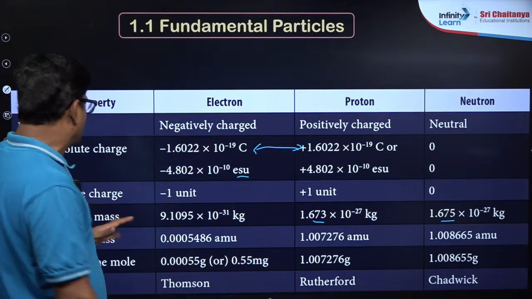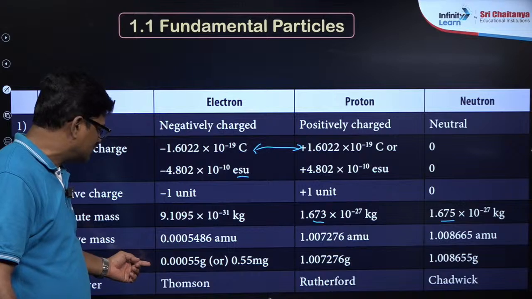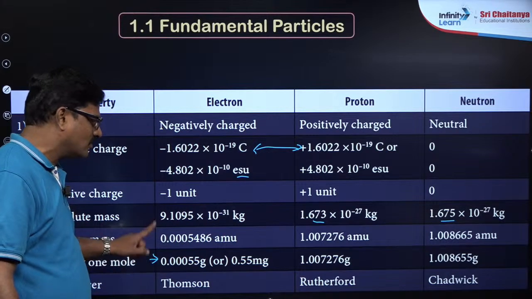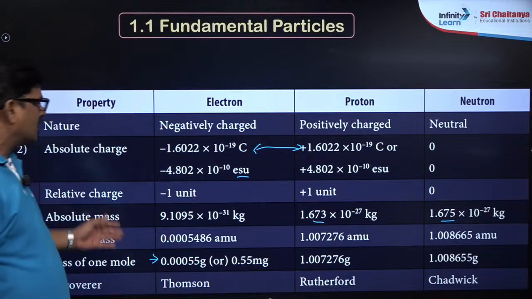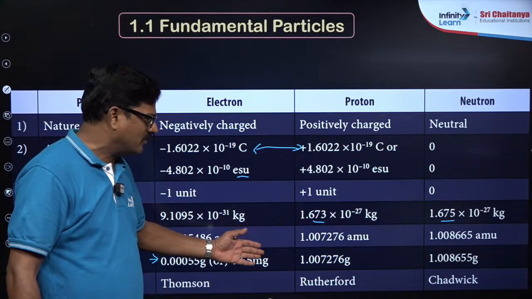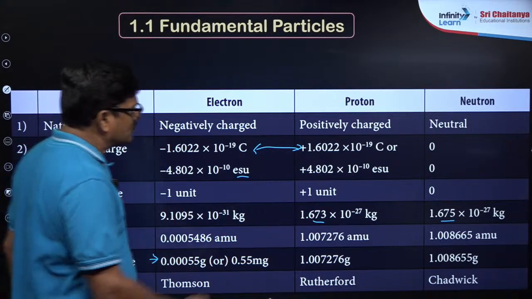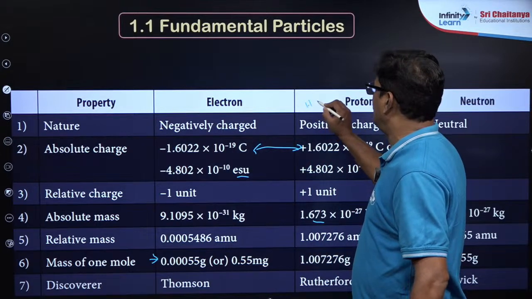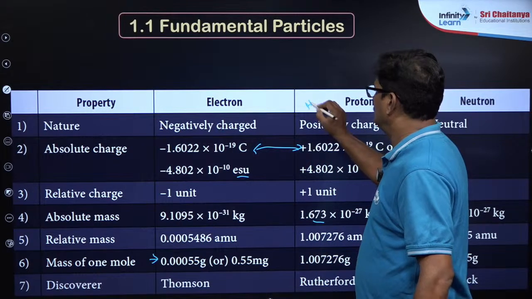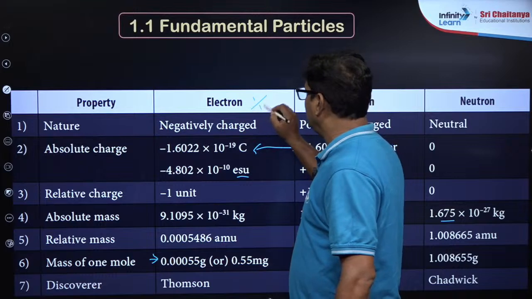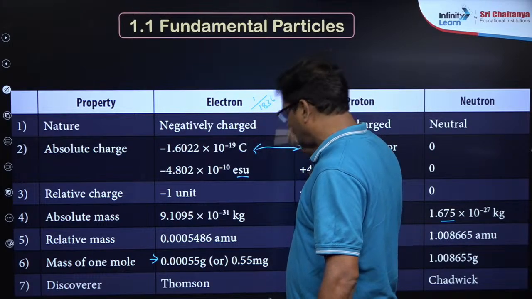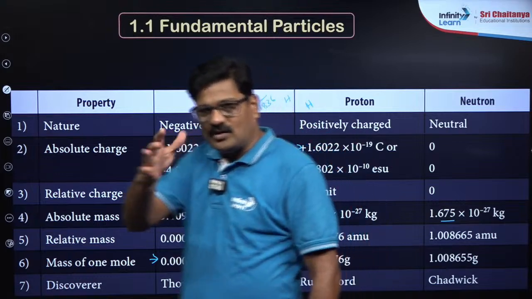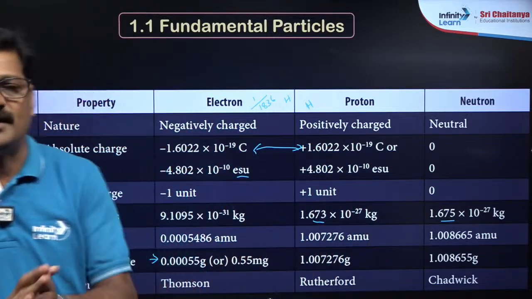Okay, mass of 1 mole, that's a different matter. You can just keep it as a note. No need to calculate, no need to memorize it also. Relative mass also you need not memorize. Okay, I just want to say the mass of one proton is equal to one hydrogen atom. Here it is 1 by 1836 part of the mass of the hydrogen. So that is what you call the comparison or relative atomic mass.